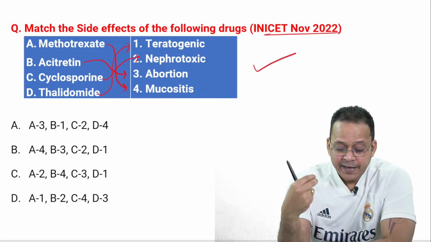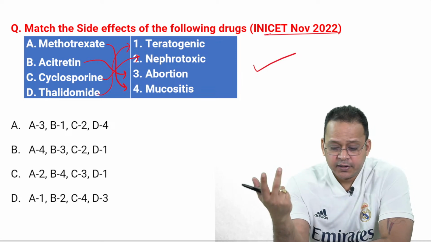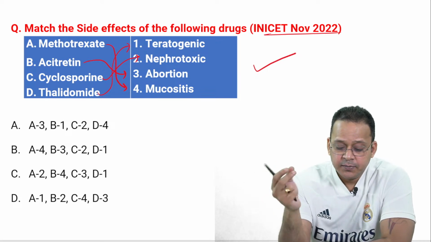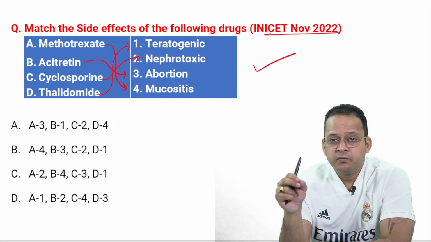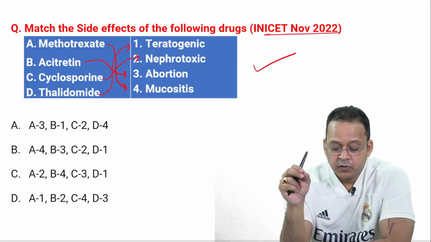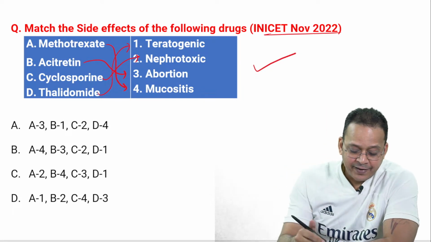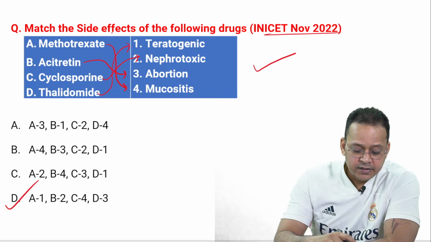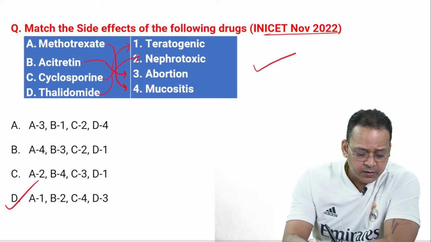Like here, acitretin and thalidomide are both teratogenic, right? Both are teratogenic, but I will choose thalidomide for teratogenicity and acitretin for abortion, right? So here D is the right answer, and this is where the difficulty of match the following lies.